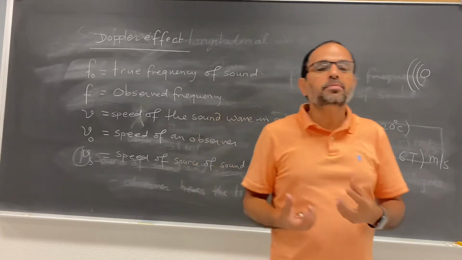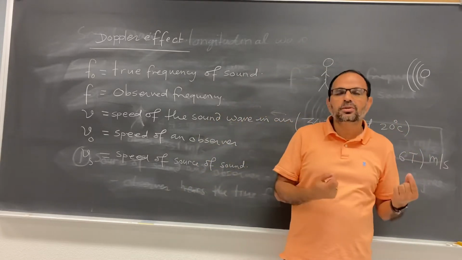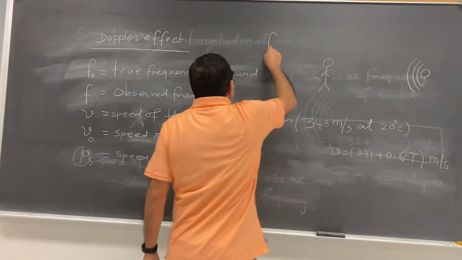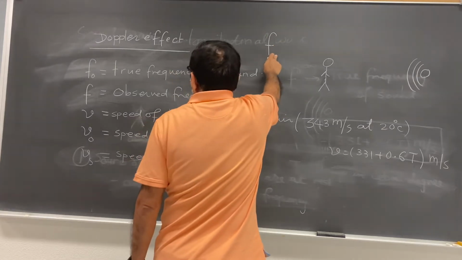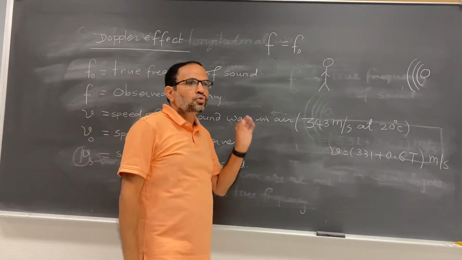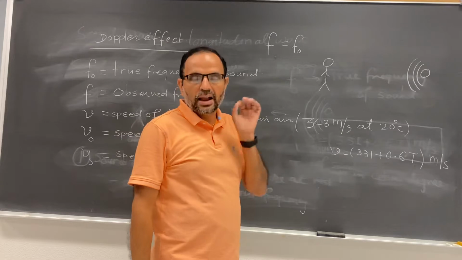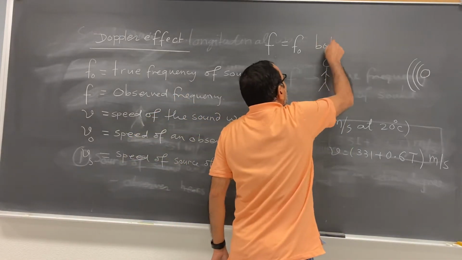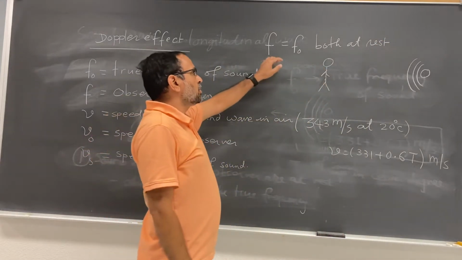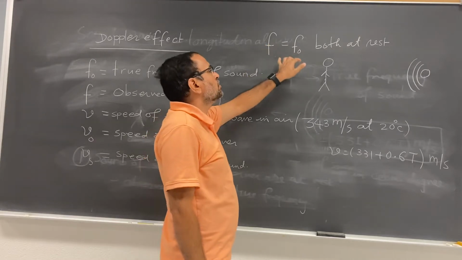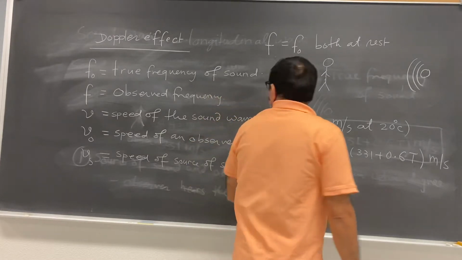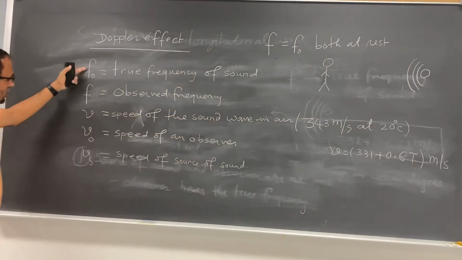One, I already mentioned that if the observer and the source of sound are at rest, no Doppler effect. So in that case, simply you can write down frequency observed by the observer, f, this is equal to f of 0. That is the case if the source and observer both are at rest. If the source of sound and observer both are at rest, then in that case the observed frequency is equal to the true frequency. Okay, then another case I want to call, so here please don't forget these parameters here.